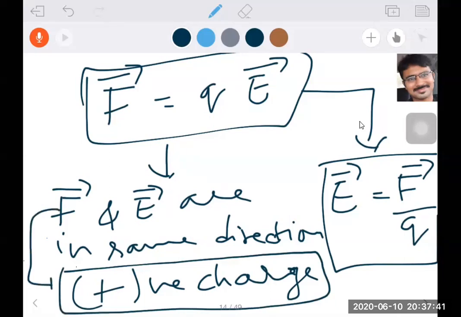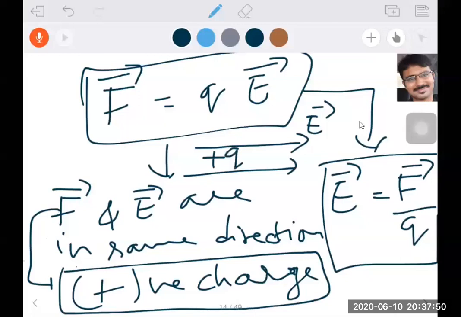So now you can observe, as I told you, the electric field is in this direction and the positive charge is attracted in this direction, which is F bar. So F bar and E bar are both in the same direction for a positive charge. This is very important information while doing the derivations and objectives later.